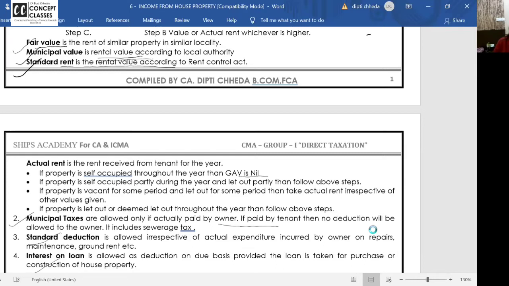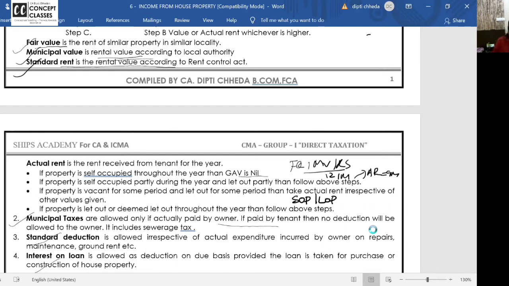If the property is partly self-occupied and partly let out, follow the steps. Listen, April, May, June, you were staying in the house. And then you shifted to another house. In this house, you gave it out on rent. Then, ma'am, shall we take fair rent, municipal value and standard rent for 9 months? No, for 12 months. But actual rent will be for 9 months, because for 3 months the property was self-occupied. So, once again, self-occupied and let out: take all this for 12 months. Compare it with actual rent for 9 months. In the steps, it will be clear.